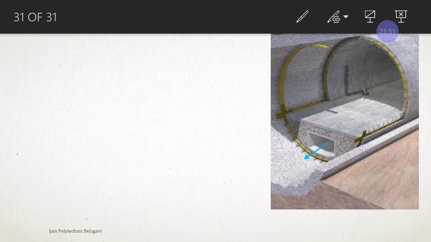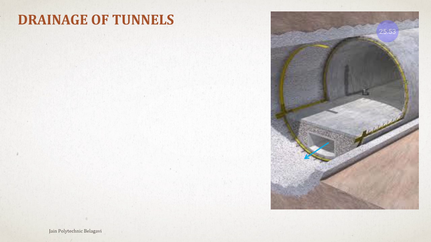Next is the drainage. There are two types of drainage that we are going to see in the tunnels. During the construction works, because we are going underground and drilling a hole, there might be chances that the water in the underground surfaces might trickle down into the tunnel itself and start accumulating. So during construction, this is a drainage problem.